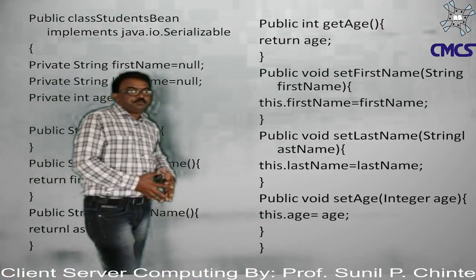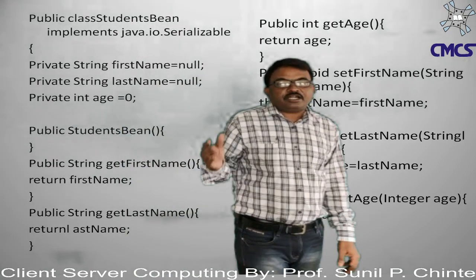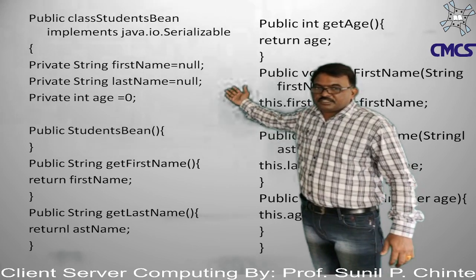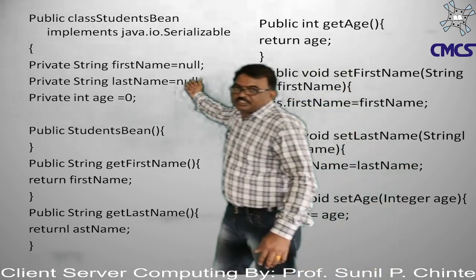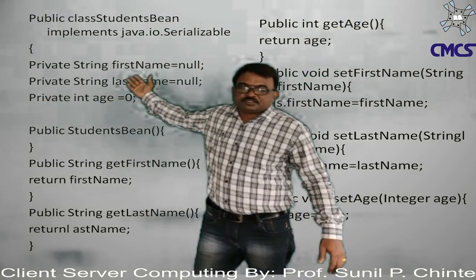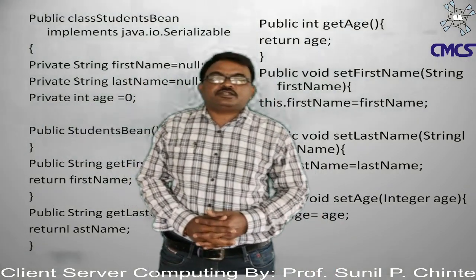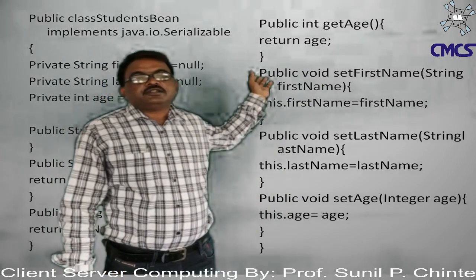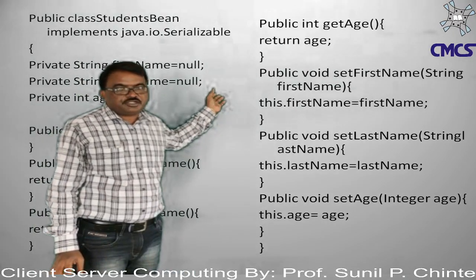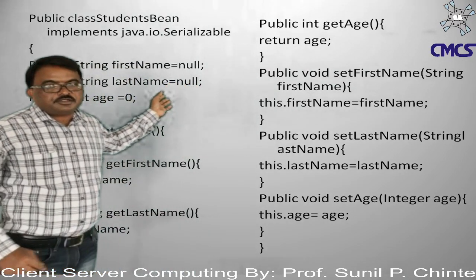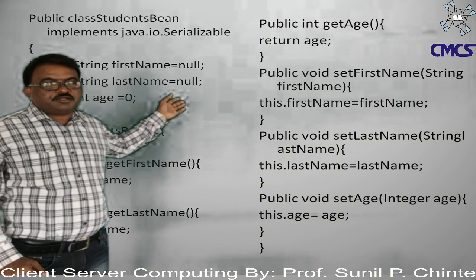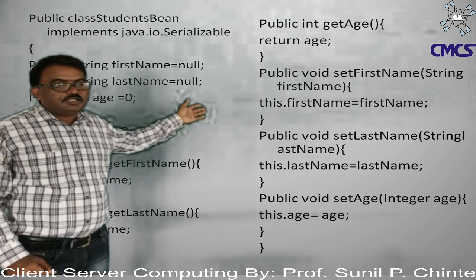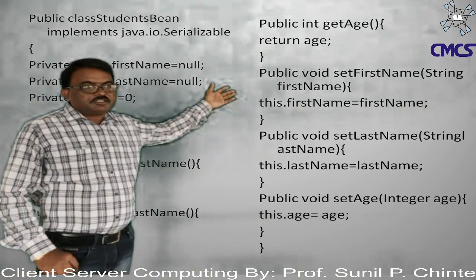Now let's see a simple example through which we can understand how we can write beans. So here we can see the public class, then the name of the class, that is class Students. Then the number of variables, that is firstName, lastName, and the number of methods, that is the getter methods and the setter methods.